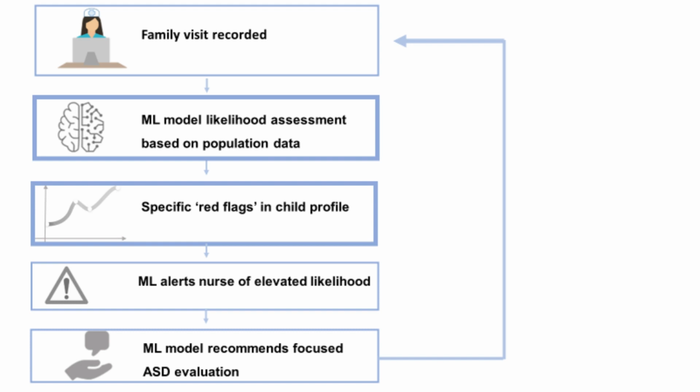So we were thinking of how we could build a smart system that's based on machine learning and population-based data in order to take a child's electronic record up to that point, where the child is in age and time, and estimate the child's likelihood of autism based on these machine learning tools.